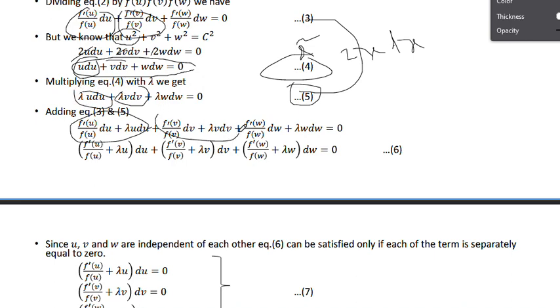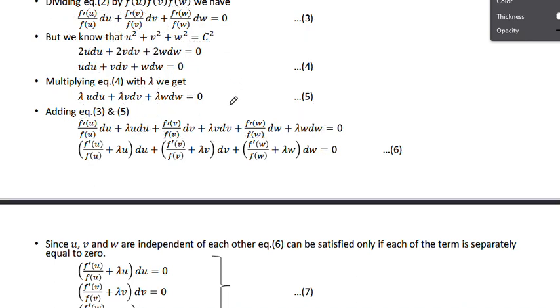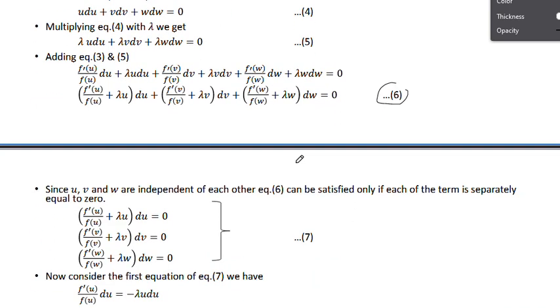Okay, we get this one. So this value plus this value, what do we get? We get this one. Am I right? So these two values give this one. Now take du common, so we write like this, and dv common, this one we get, dw common, we get this one, and let it be equation number 6.